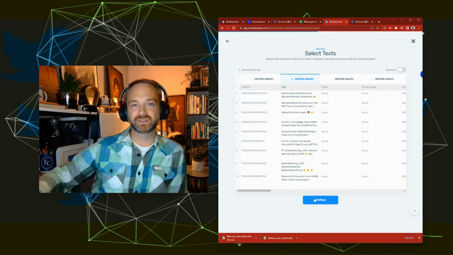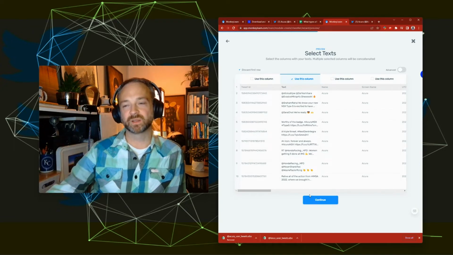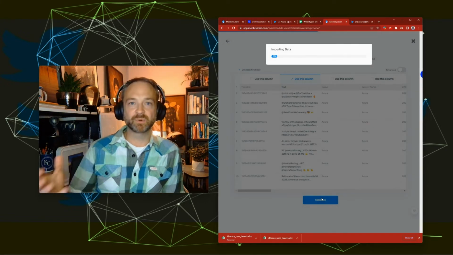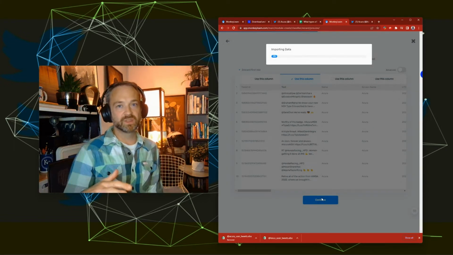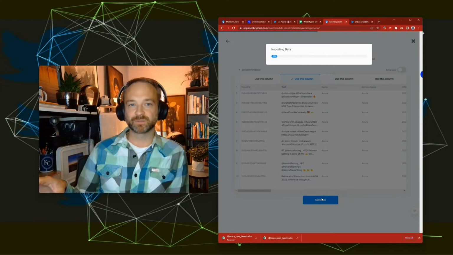It's going to keep the rest of that data there in those other columns. That's fine. It's just not going to touch them. It's doing all the work on this column and applying the model there. So we're going to click continue. As it imports the data, if you have more than the allowed amount of data for the model in your account, it will hang here for a second. It'll eventually give up and give you an error message.